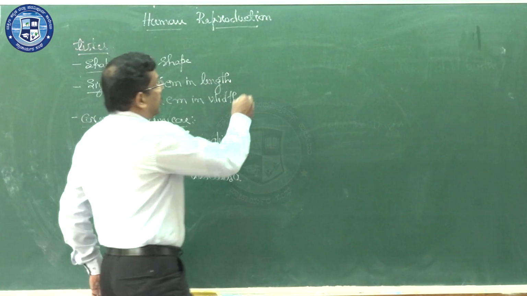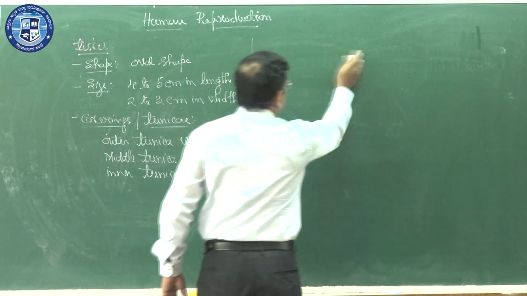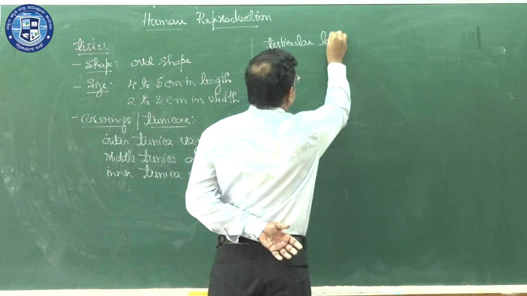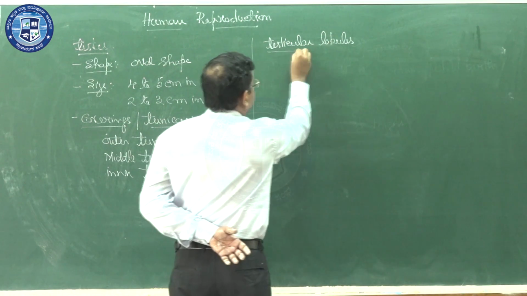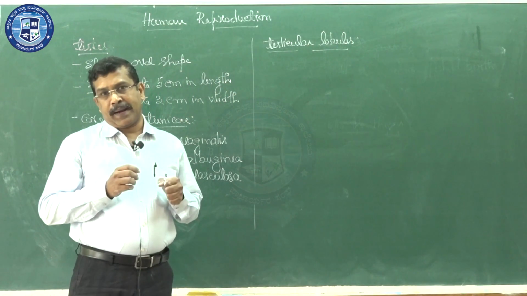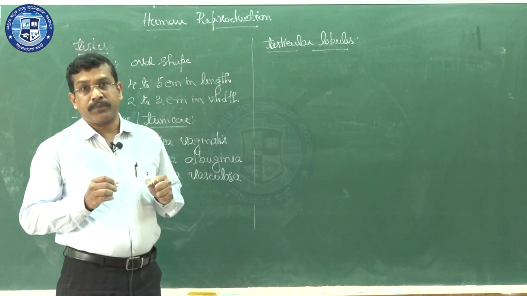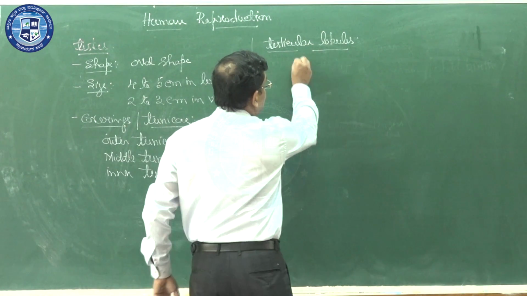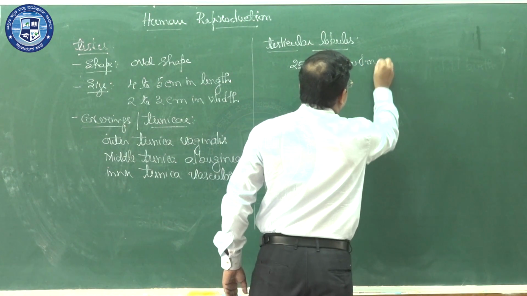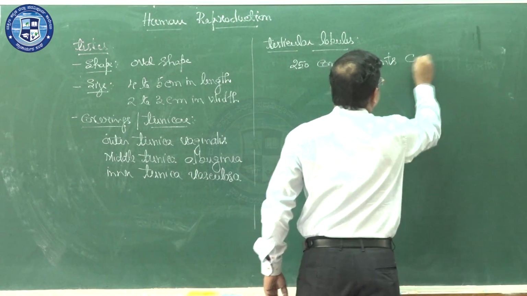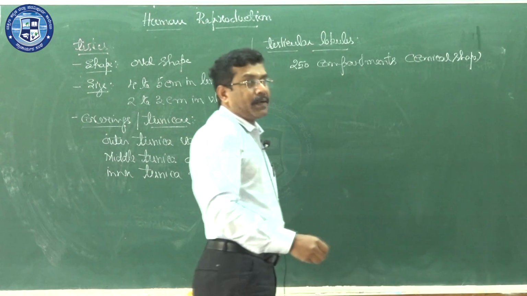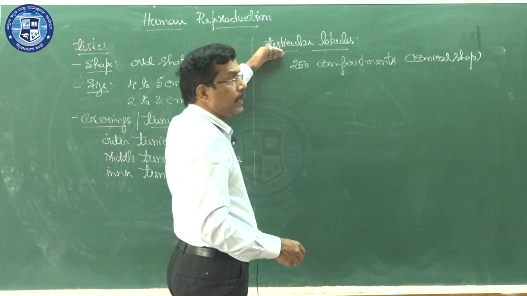Now, inside the testis there are structures we call testicular lobules. Inside the testis, there are around 250 conical shaped compartments. Remember this number. That structure is called the testicular lobule.